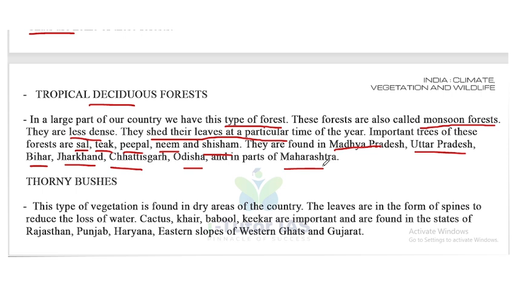They are also called monsoon forest, they are less dense, and they shed their leaves at a particular time.